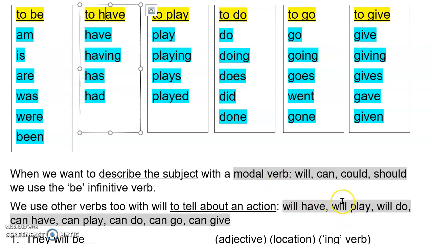So here we have our modal verb, and play, which is our infinitive verb. Will do, this is our infinitive verb for do, and so on for all of these others.